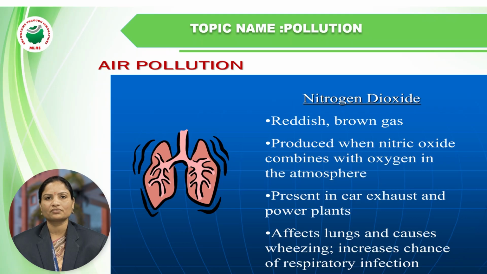The next one is nitrogen dioxide. It is also a reason for the formation of air pollution. Nitrogen dioxide is a reddish brown gas. It is produced when nitric oxide combines with oxygen in the atmosphere, and it is also present in car exhaust. Whenever we use fuel in vehicles or internal combustion engines, combustion takes place, releasing nitrogen dioxide and also trioxides.